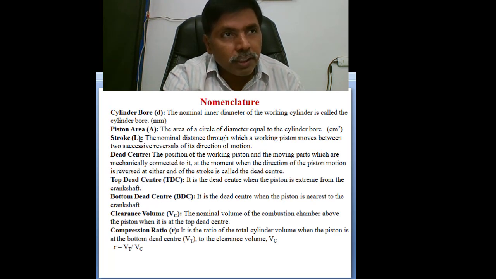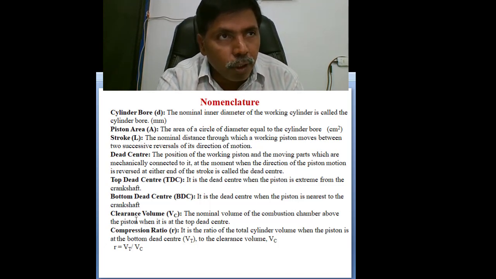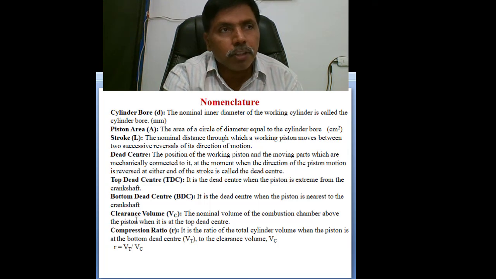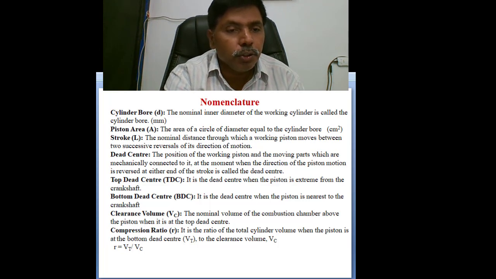what is the stroke, what is the swept volume. There is the CC of the engine, and what is the dead center and the clearance volume. After compression, the volume available in the cylinder between the piston crown and the cylinder head is called the clearance volume. The ratio of total volume to the clearance volume is called the compression ratio.